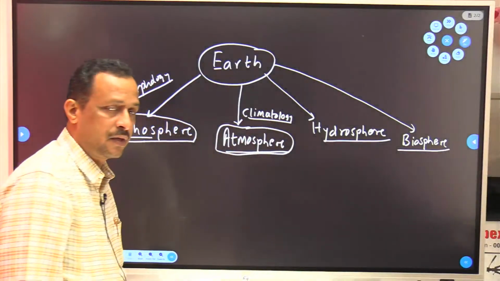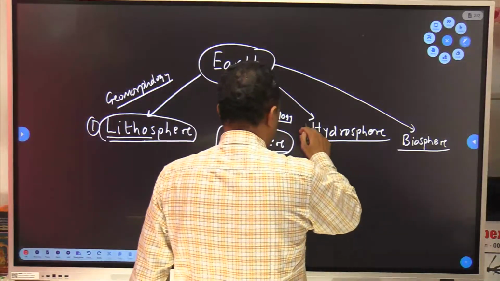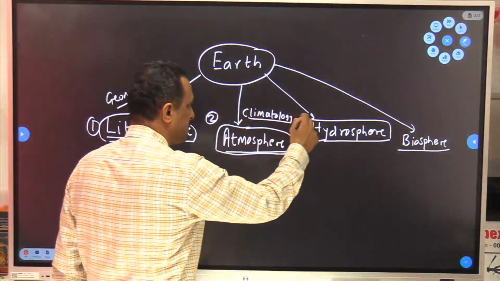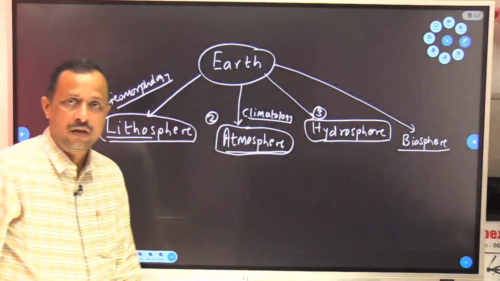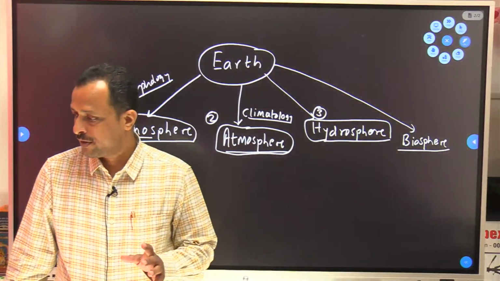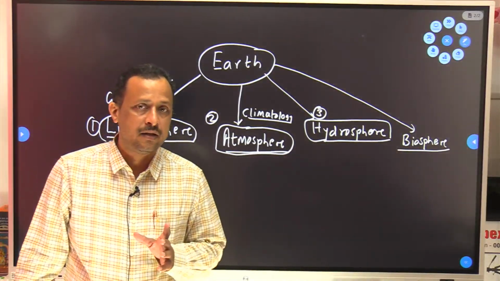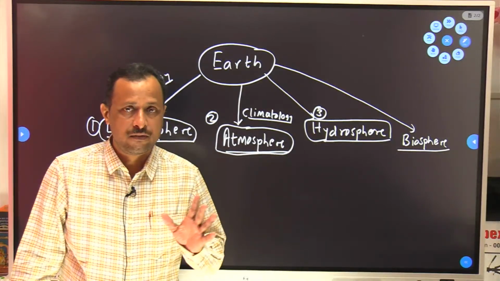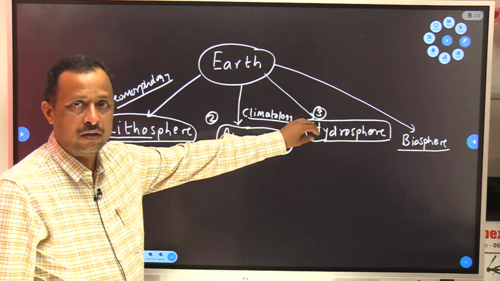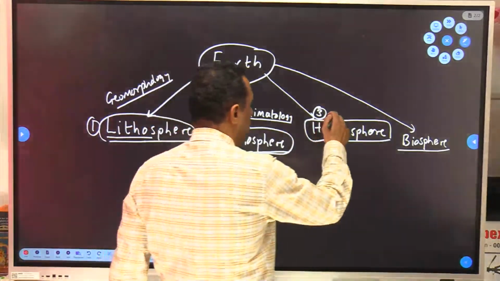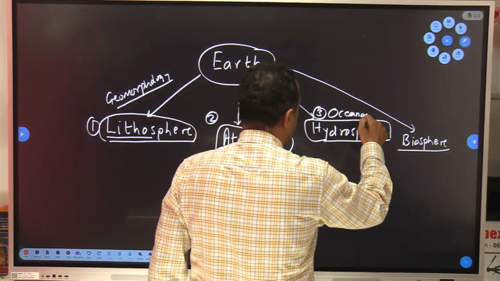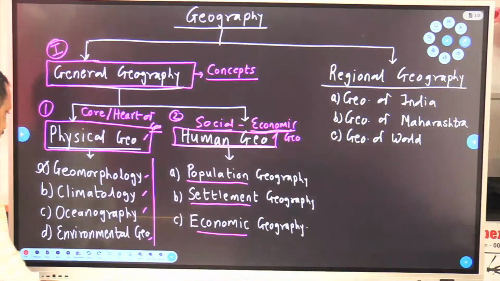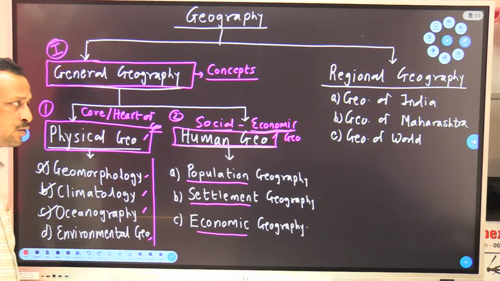Our second component: hydrosphere. What is hydrosphere? It is the layer of water present around Earth. So this is the second layer, this is the third layer. 71% of the surface area of Earth is covered by what? Water. Oceans, seas, bays, gulfs, etc. So the study of that water component is done in which subject? Oceanography. Understood? So these are our three subjects: geomorphology, climatology, oceanography.